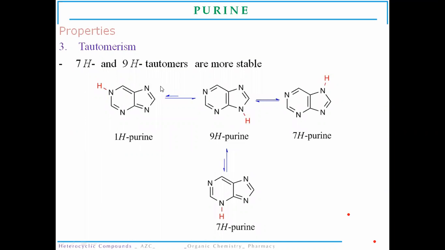Now, the tautomeric structures of the purine molecule: it has 4 stable tautomeric structures, and the 7H and 9H tautomers, that means the presence of the hydrogen atom at 7H and 9H, are the stable tautomeric structures when compared with the others.